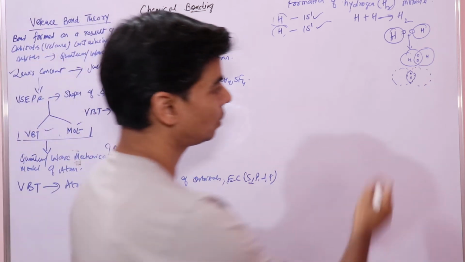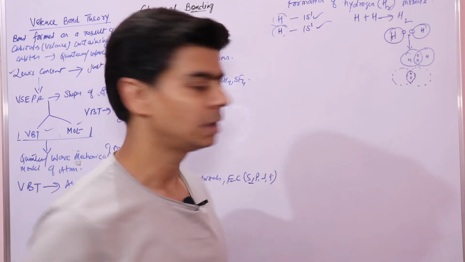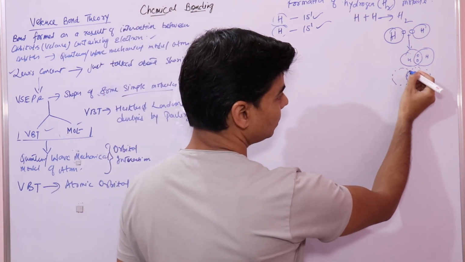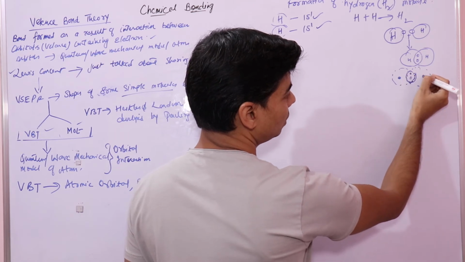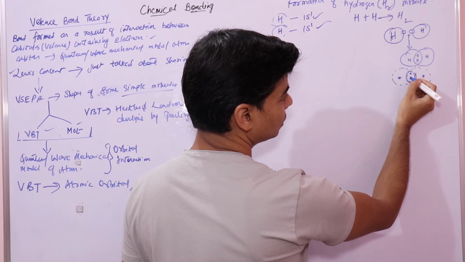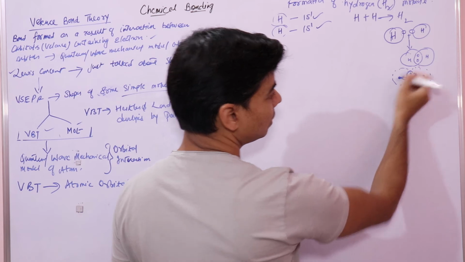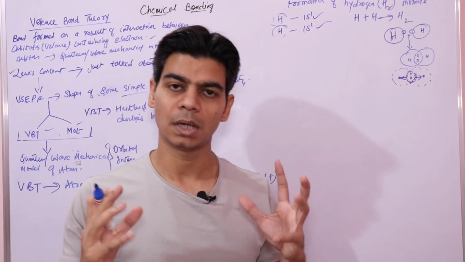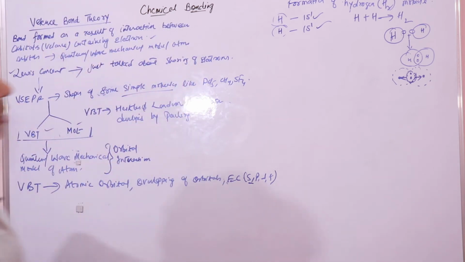And the stronger or greater the overlapping region, the stronger the bond, because the electron for maximum time would be in the overlapping region. These are your nuclei, and both nuclei will attract the electron in the overlapping region, due to which these two atoms are intact in the hydrogen molecule.